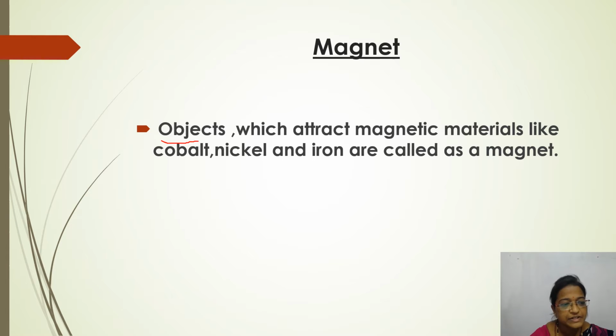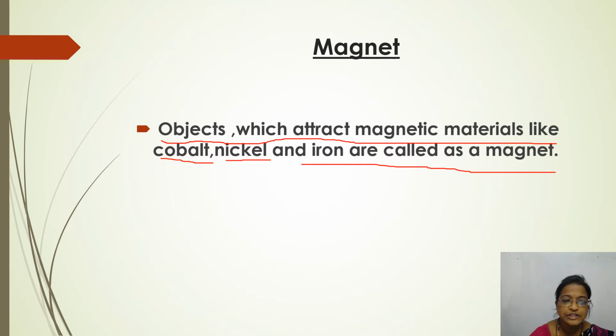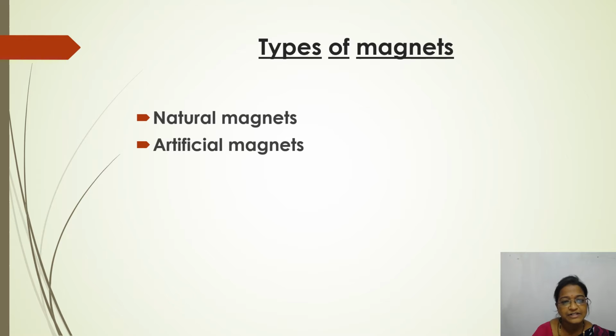So objects which attract magnetic materials like cobalt, nickel and iron are called magnets. Okay. So there are two types of magnets. One is natural magnets and the other one is artificial magnets. So let us go through this.